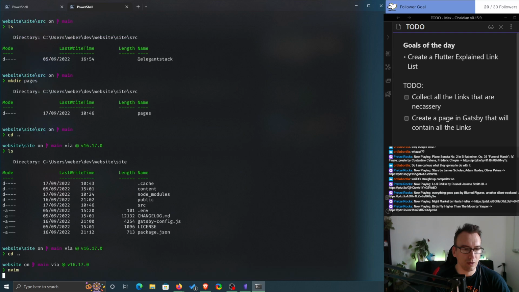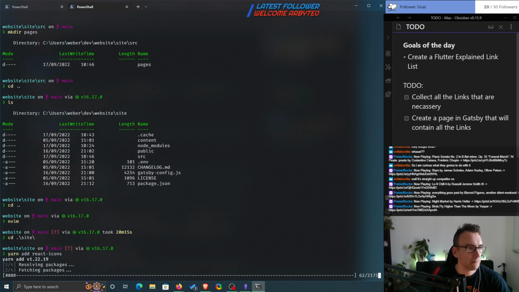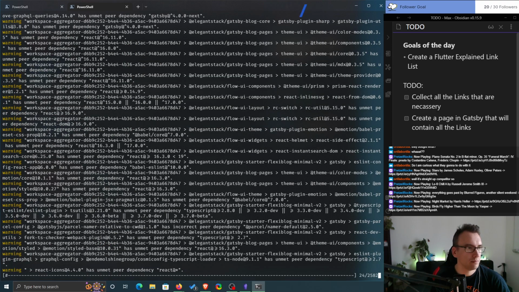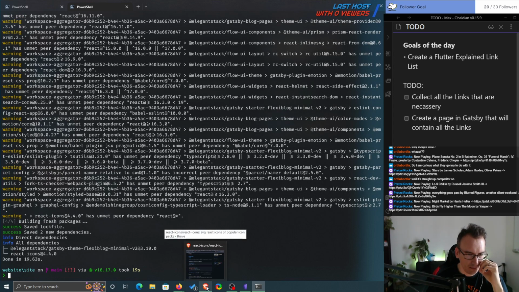So let's quit here and say in the site, yarn add React icons. Let's wait a second. Fair enough, now we have them.